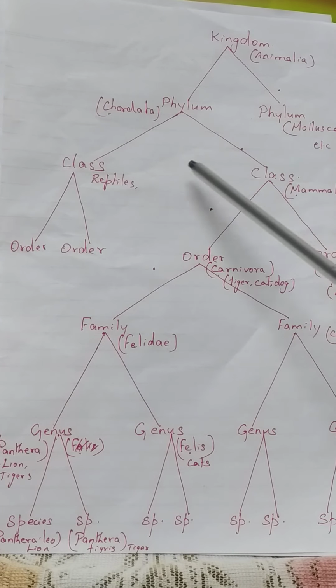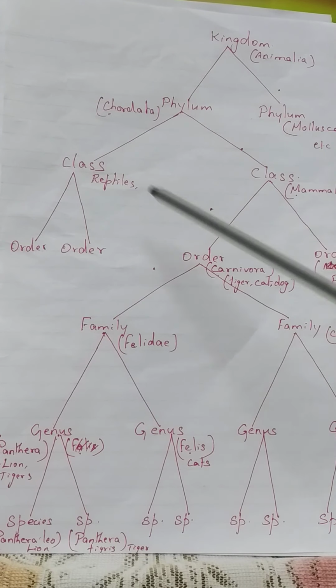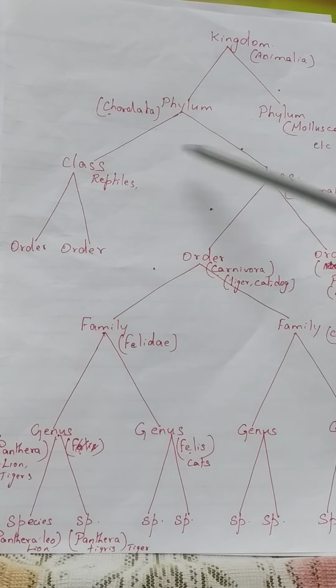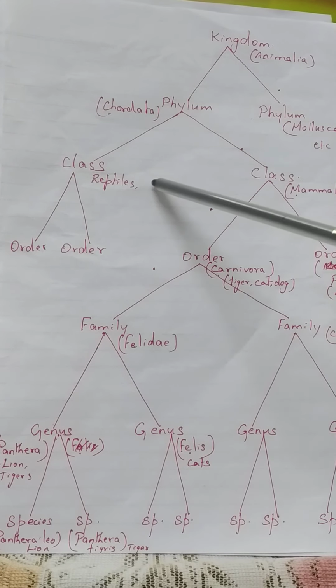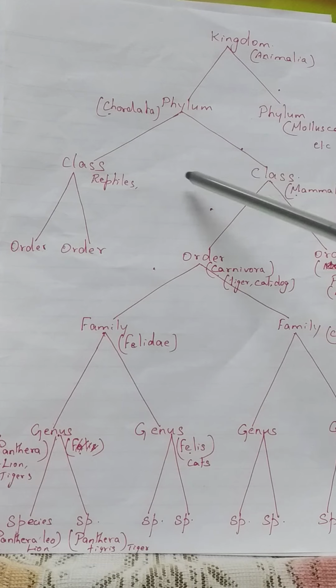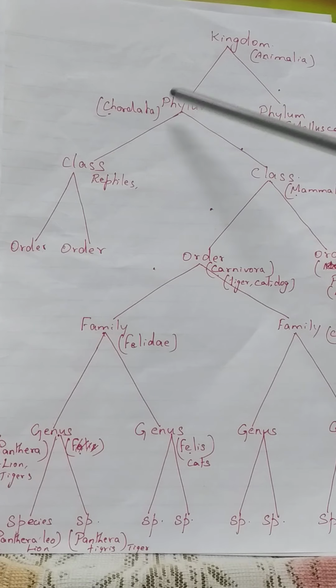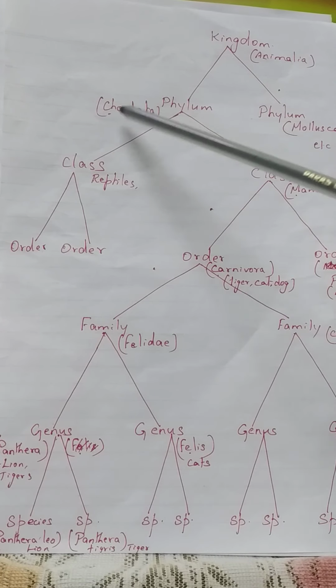In the same way, there are so many classes. Classes having common characters are grouped into one phylum, like Mammalia, reptiles, birds, amphibians and fishes all have some common characters. They have notochord, and this notochord will change into vertebral column in future. So they are grouped into a phylum Chordata.